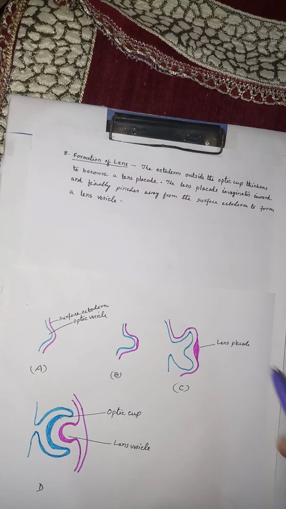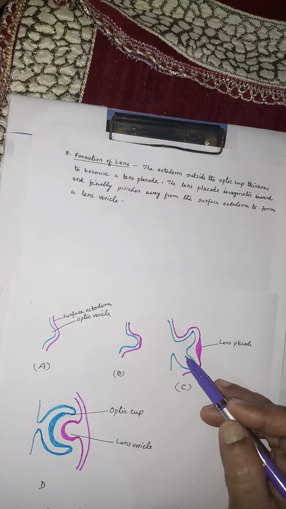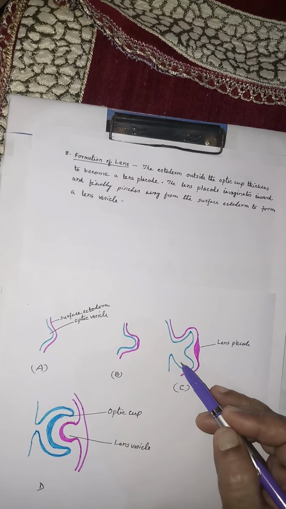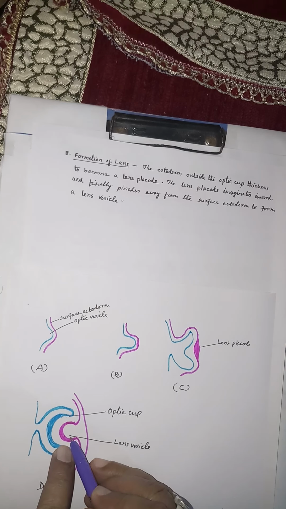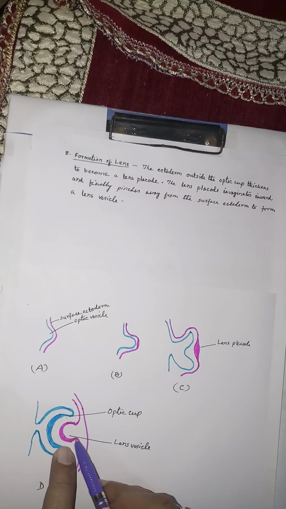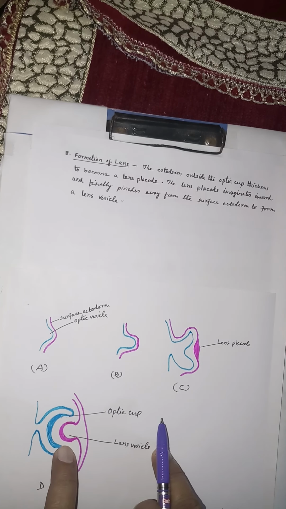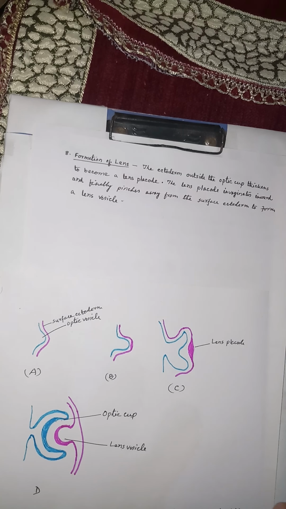The lens placode invaginates inward, and finally a vesicle is formed called lens vesicle, and this lens vesicle finally pinches away from the surface ectoderm to form the lens, and the lens is a solid structure.